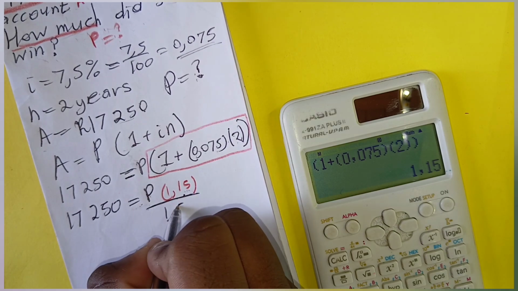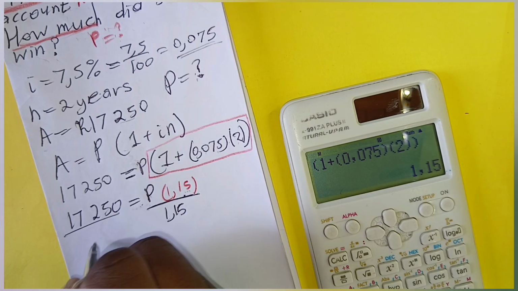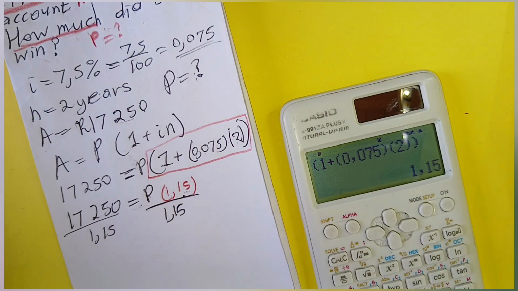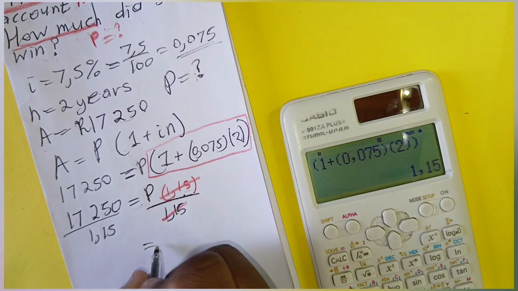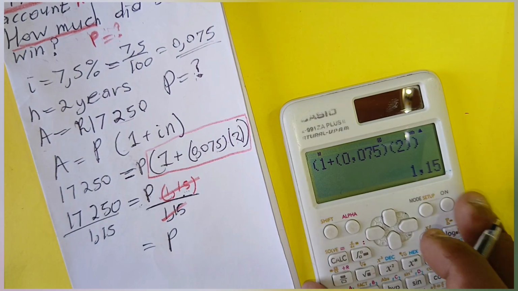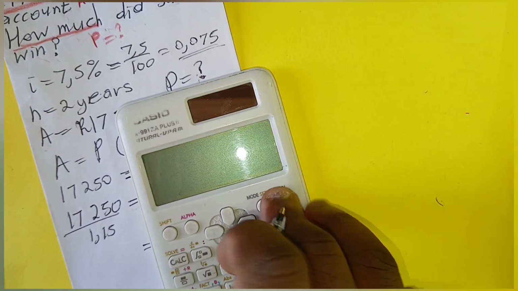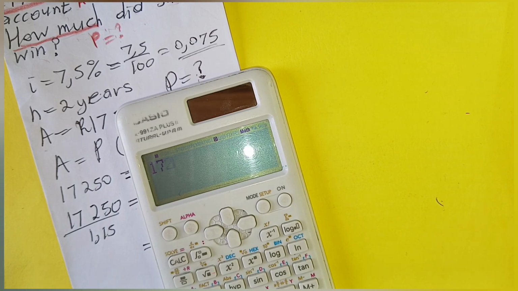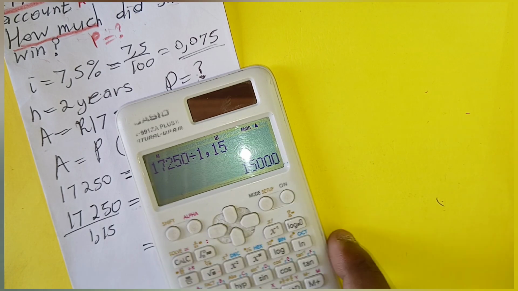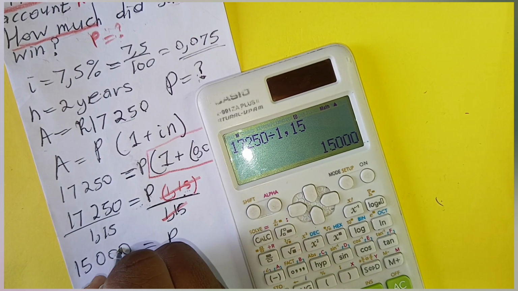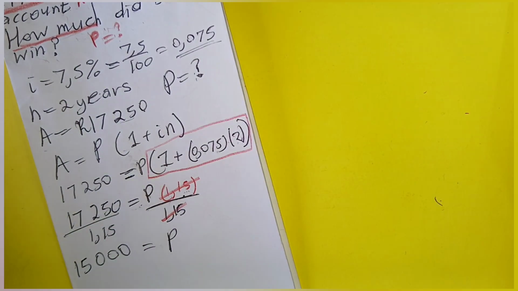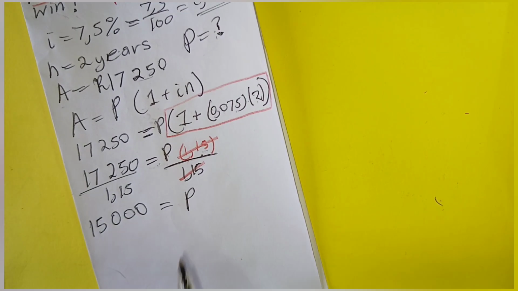So divide by this thing on both sides, so that it can cancel on that side. Then you will be left with only P. Now let's press this on the calculator. 25 divided by 0. So this is the money.